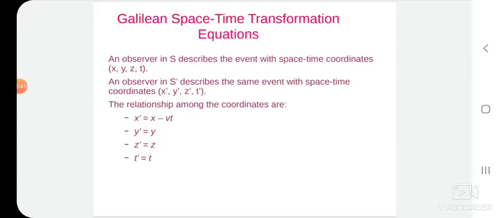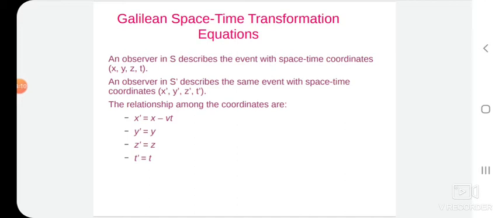Then the transformation equations from frame S to S prime are: x prime is equal to x minus Vt, y prime is equal to y, z prime is equal to z, t prime is equal to t.